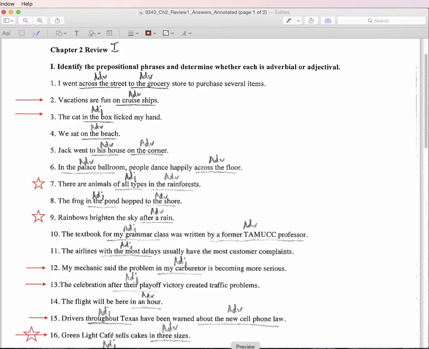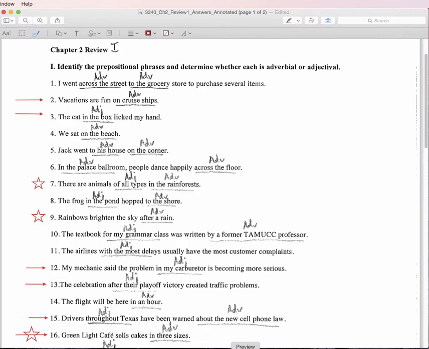We can see in 4, on the beach is immediately following a verb, must be adverbial. Number 5, to his house, immediately following the verb went, must be adverbial. Same 6, across the floor, it is following an adverb, must be adverbial.